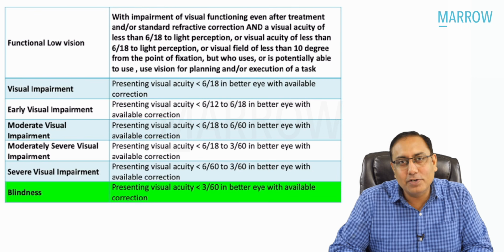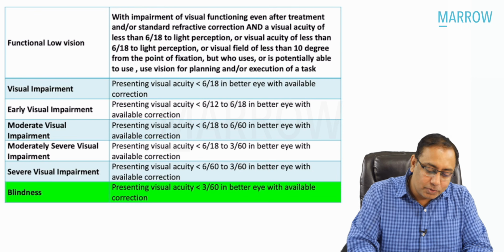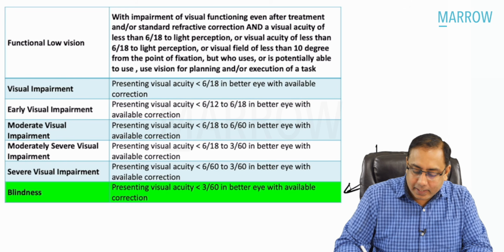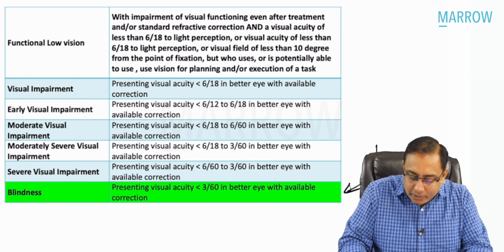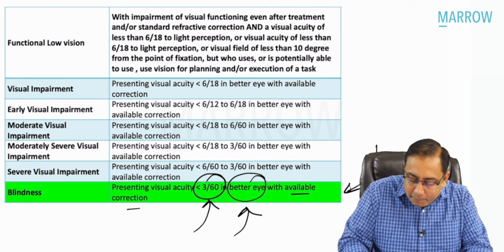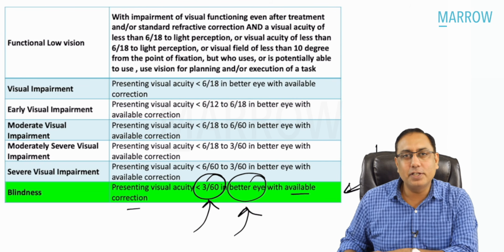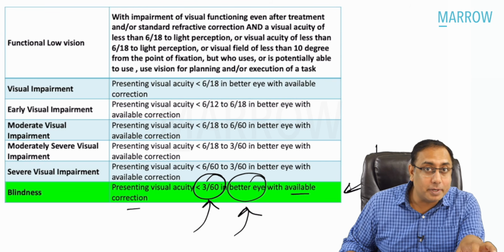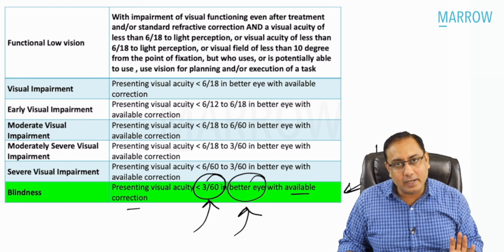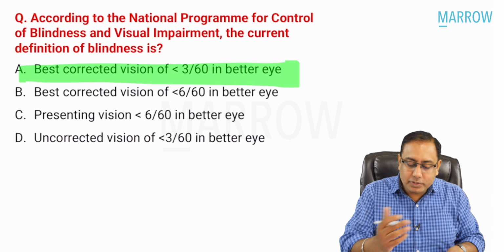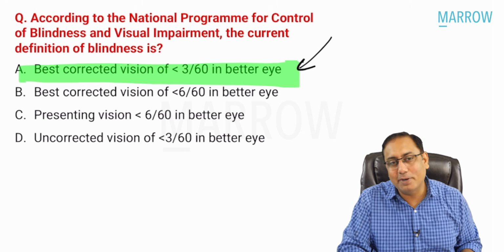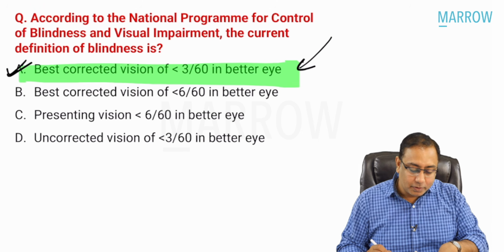If you look at the definition of blindness by the National Program for Control of Blindness and Visual Impairment, blindness is defined as presenting visual acuity of less than 3/60 in the better eye with the available correction. This definition has been taken from the NPCB survey, beta. When we go out to do the survey, we have to take the best available correction at that time. So it generally corresponds to the same answer: best corrected vision less than 3/60 in the better eye. Option A is the correct answer for this question.